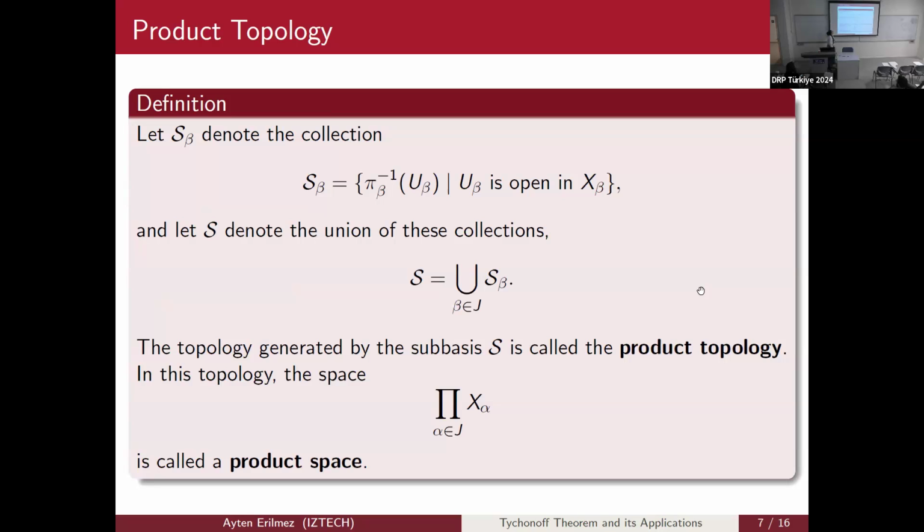And the product topology says that we have S beta, the collection of sets obtained by taking pre-images of open sets in X beta, and the union of this collection is denoted as S. The topology generated by the subbasis S is called the product topology. In this topology, the space of products of X alpha for each index alpha is called the product space.